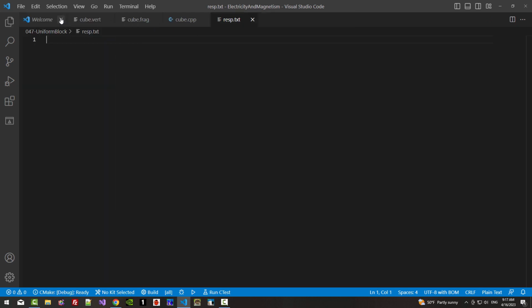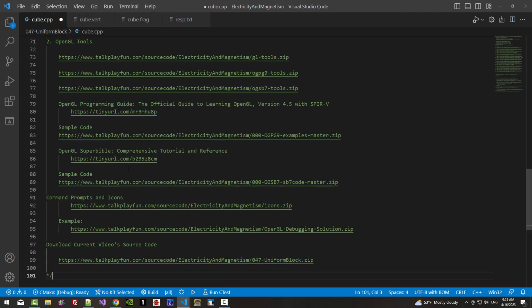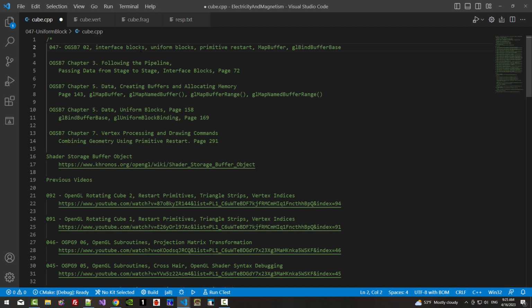I will close the welcome window in the queue.cpp. I will copy and paste these links. In this episode, we will learn interface blocks, uniform blocks, primitive restart, MapBuffer, glBindBufferBase. These things are explained in this book, OpenGL Superbible 7th edition.